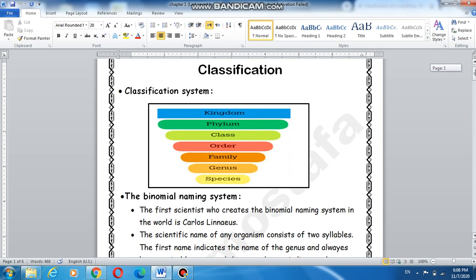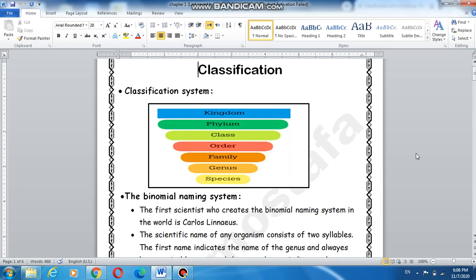Now, the classification system. As we know, the first person who tried to classify organisms in a scientific way was a Swede called Carolus Linnaeus. He introduced his classification system in 1735.